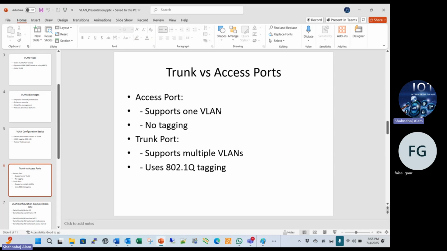We also study the access port. What is that? What does it mean? The trunk, and also the access port. Where are we using the access port and where will we use the trunk port? So we study both. And we also configure the access port and trunk port on the switch.